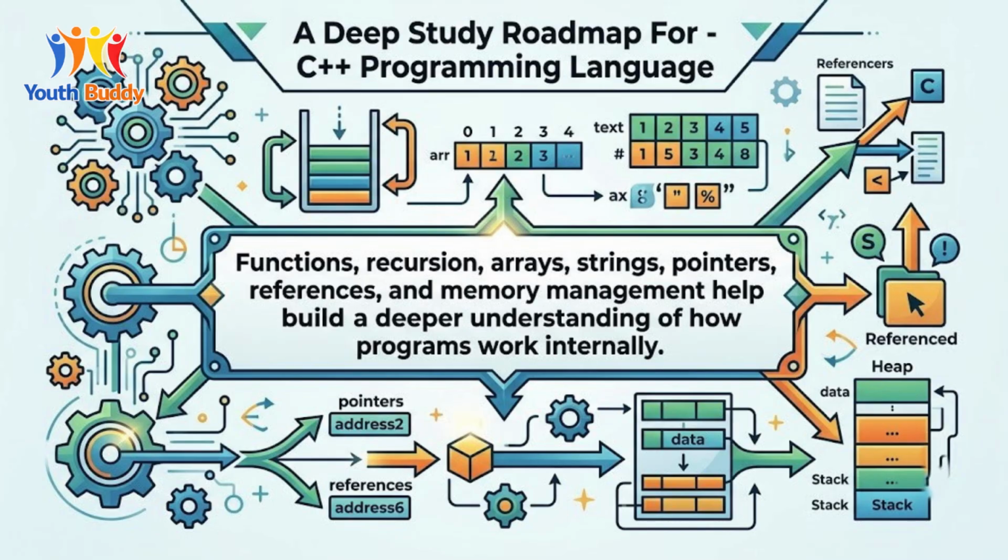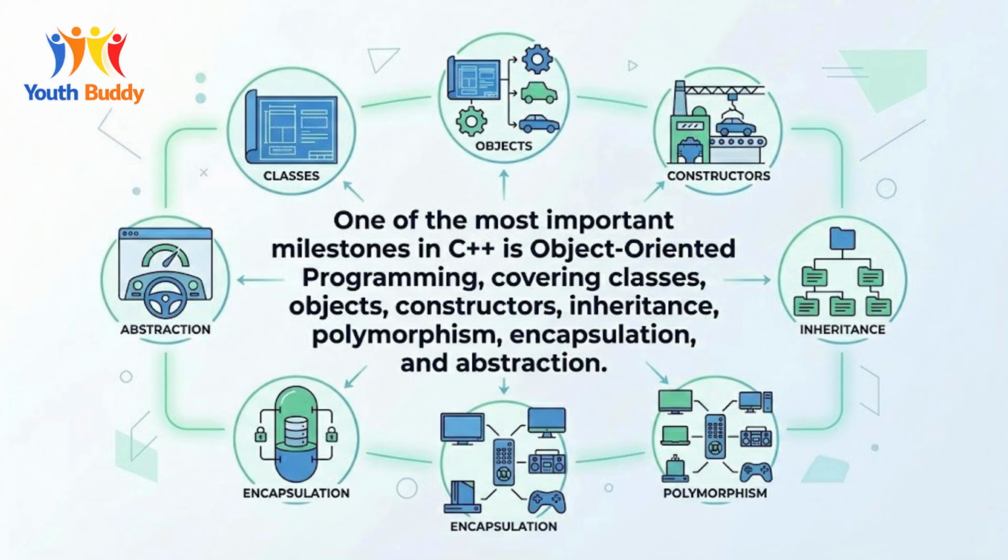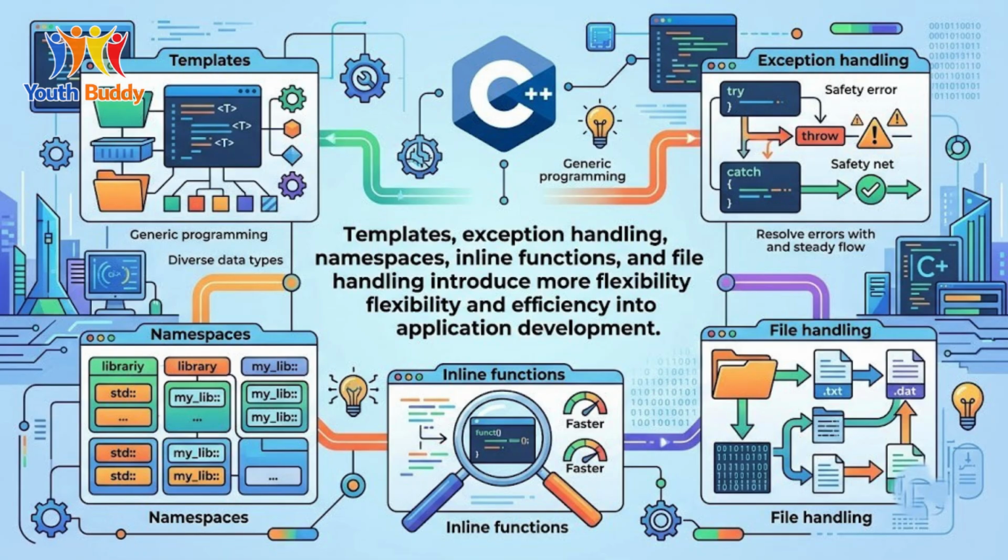Functions, recursion, arrays, strings, pointers, references, and memory management help build a deeper understanding of how programs work internally. One of the most important milestones in C++ is object-oriented programming, covering classes, objects, constructors, inheritance, polymorphism, encapsulation, and abstraction. Templates, exception handling, namespaces, inline functions, and file handling introduce more flexibility and efficiency into application development.